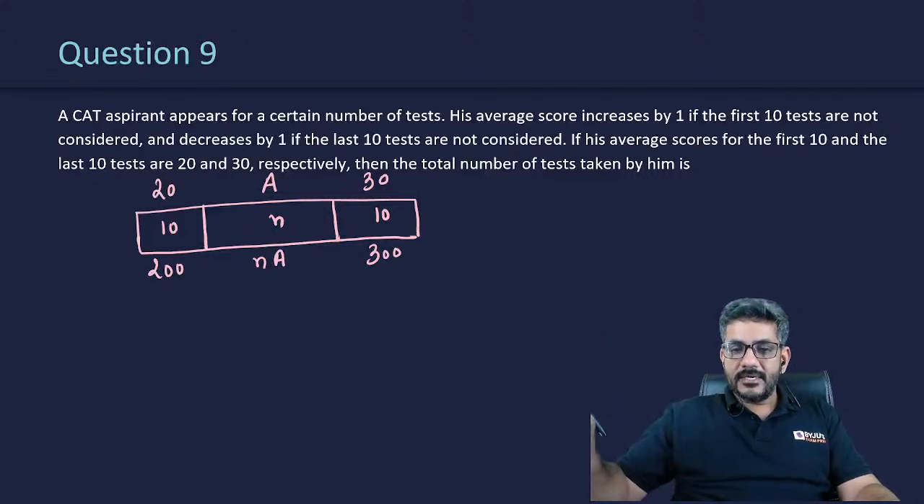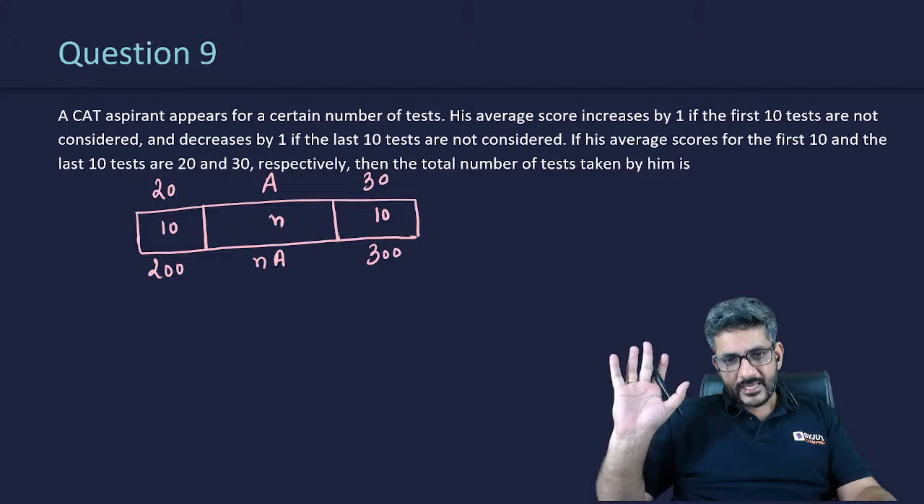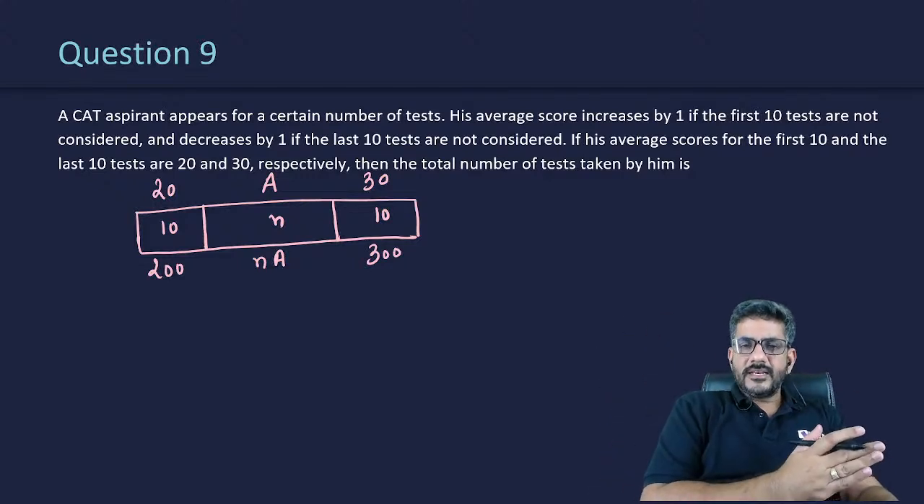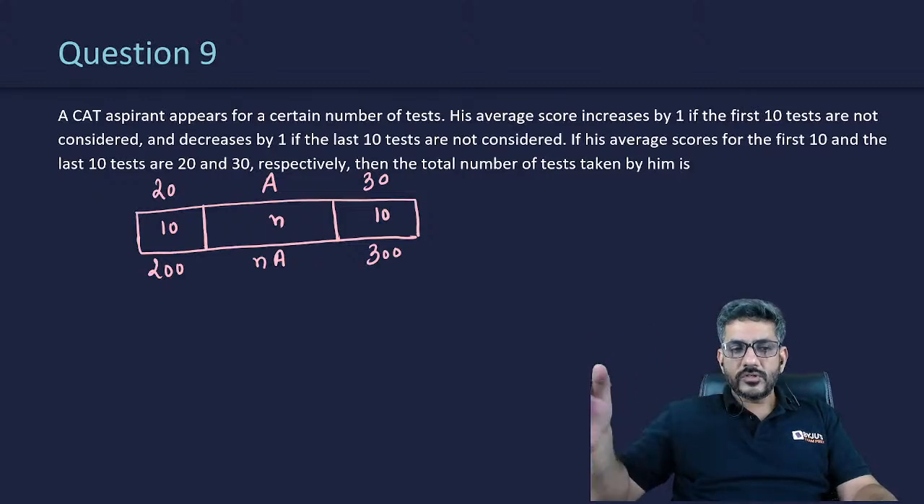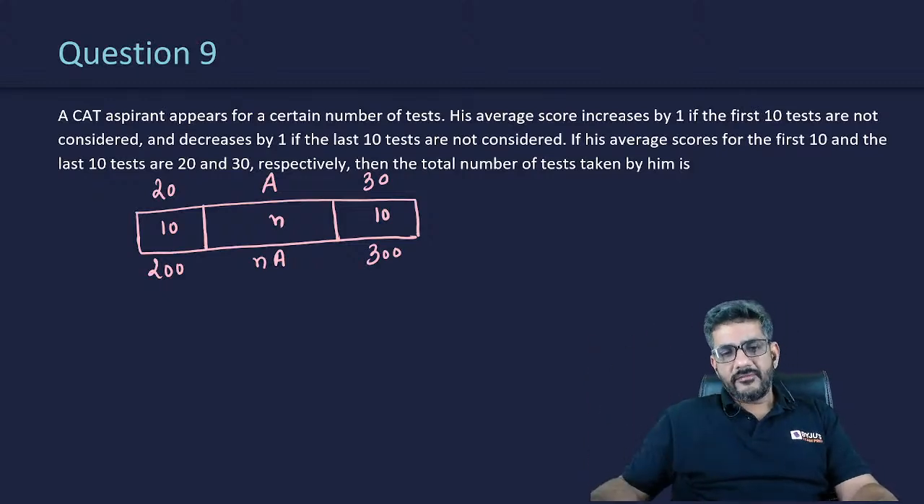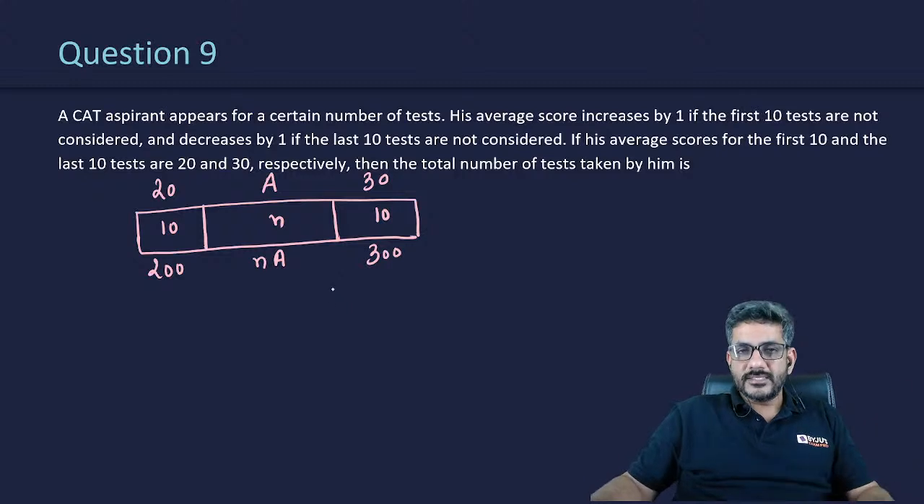टोटल मेरे पास जितने भी टेस्ट हैं उसमें फर्स्ट 10 ले लिए, लास्ट 10 ले लिए, in the middle let us say there are n टेस्ट. फर्स्ट 10 का एवरेज is 20, so total is 200. लास्ट 10 का एवरेज is 30, so the total is 300. In the middle we have n tests whose average is A, so the total is nA.